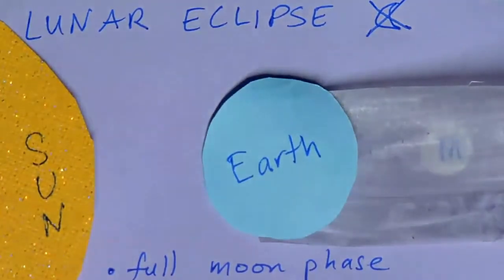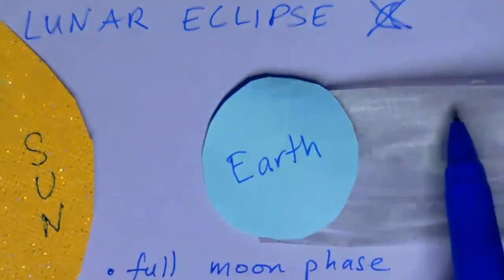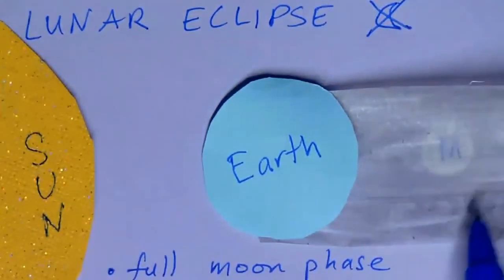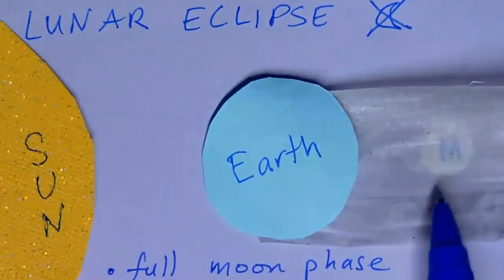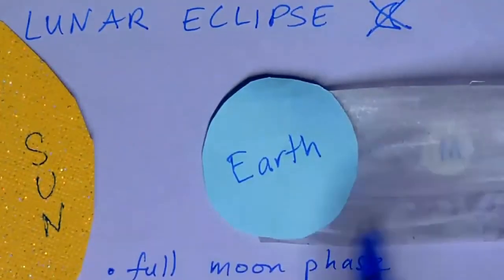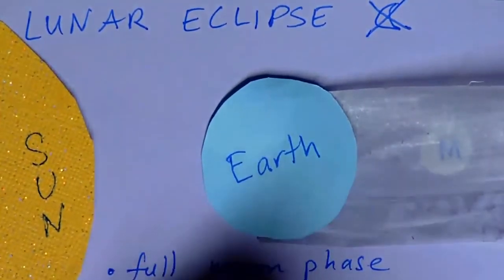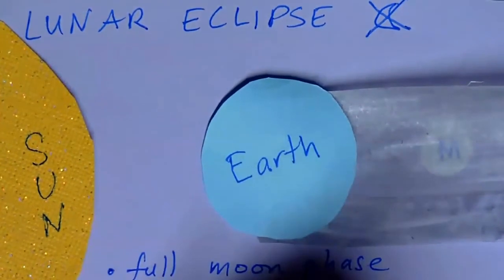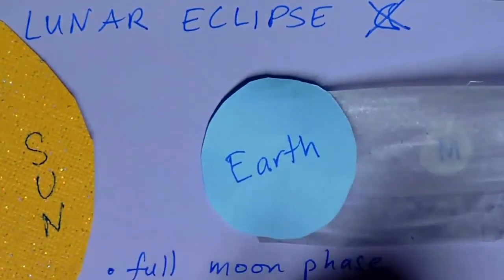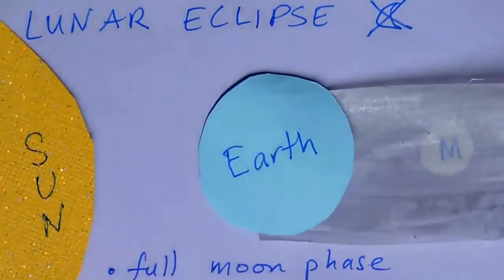Even though you have partial lunar eclipses, they happen more often because this shadow is much bigger. There's more of a range as the moon orbits where it can still get affected by it. So they are not as rare as solar eclipses, because the Earth's shadow is bigger, so it covers more.